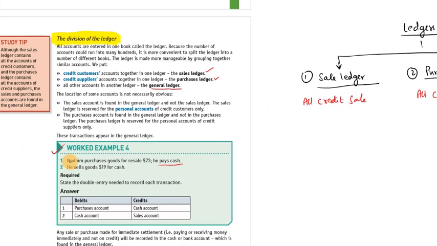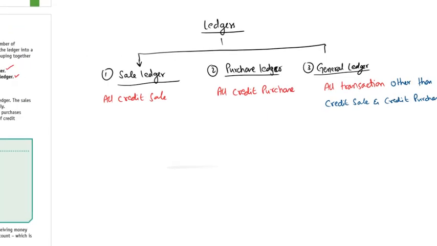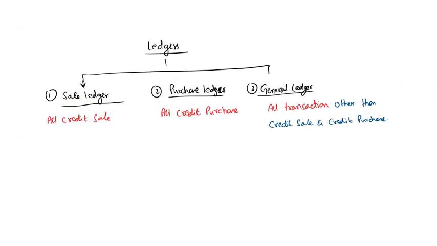Nadim purchases goods for resale, he pays cash. So this is a cash purchase. A cash purchase transaction will be recorded either in the sale ledger, purchase ledger, or journal ledger. In which account?